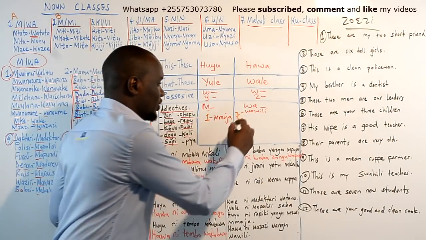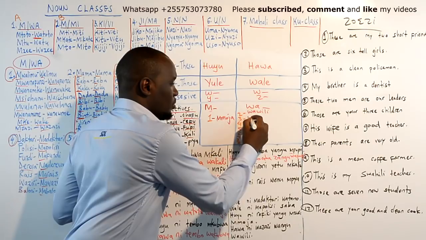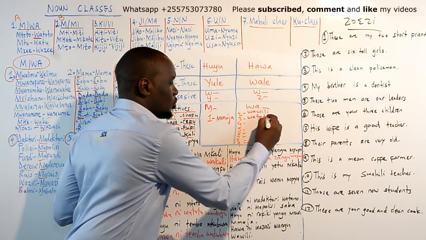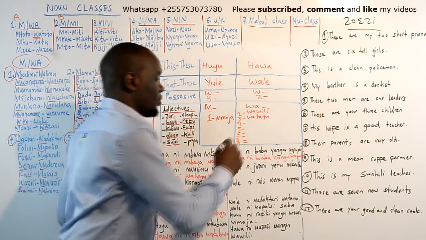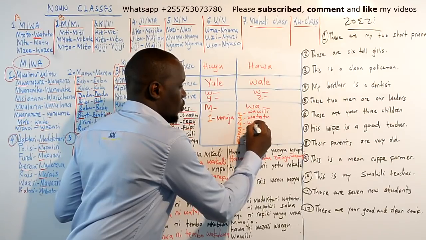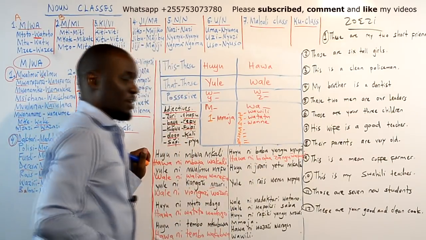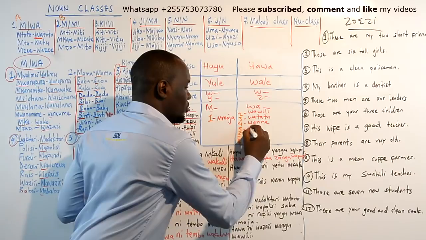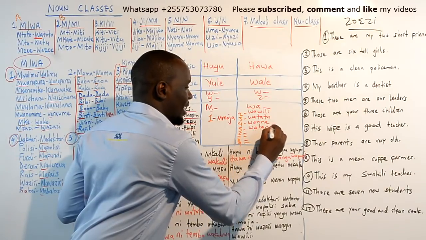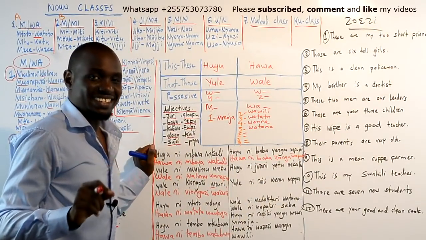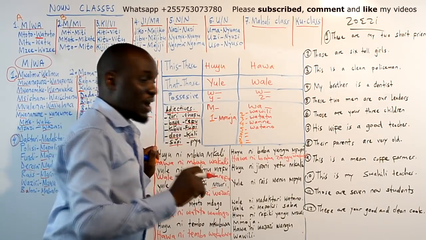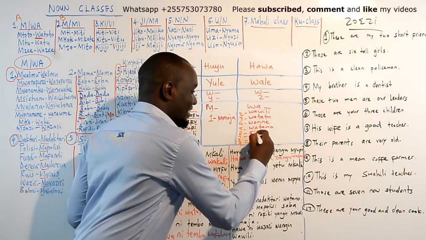What about 3 teachers? It will be walimu watatu. 4 teachers will be walimu wanne. 5 teachers will be walimu watano. 6 teachers will be walimu sita.